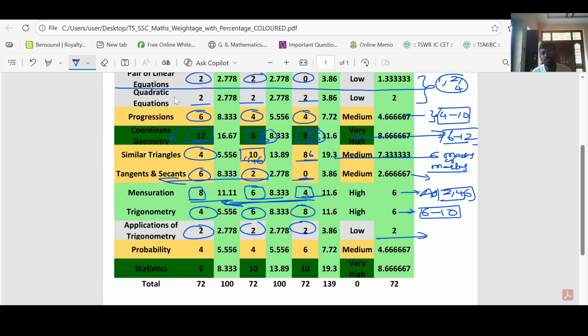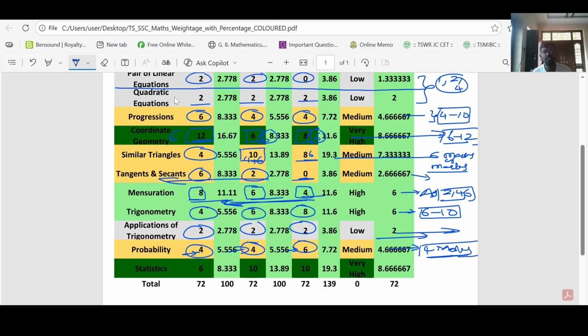Before 2022 every year you might have got one long answer from this chapter, but anyway you need to practice. And then probability, 4 marks, 4 marks, 6 marks. In 25 you got a 4 marks question, in 24 you got a 4 marks question, in 23 you got 6 marks. That means 2 marks, 4 marks question. That means you can analyze that every year you are going to get a 4 marks question from here.